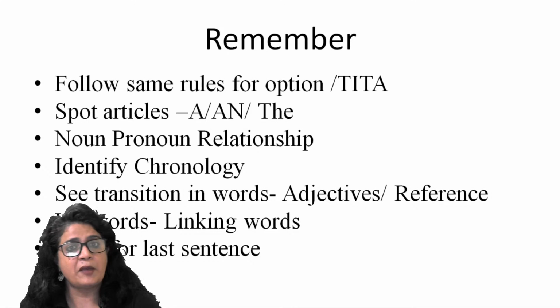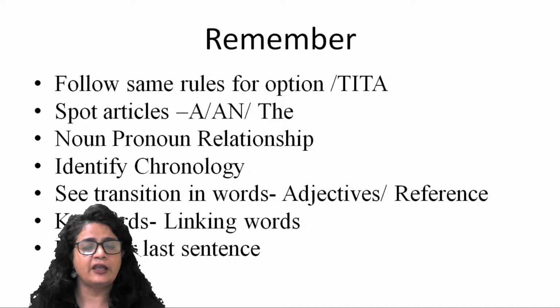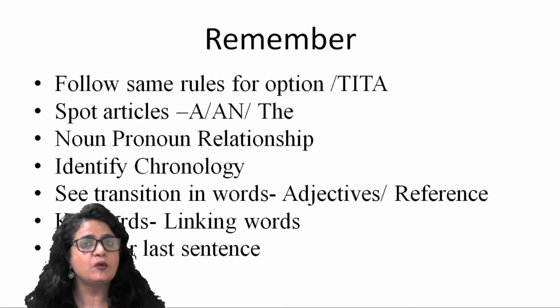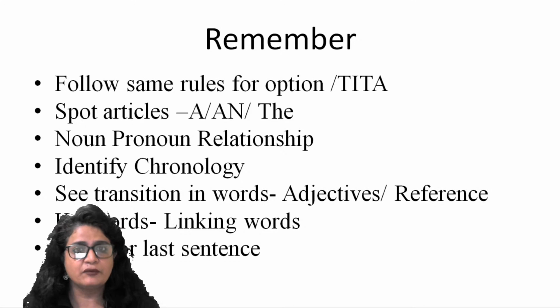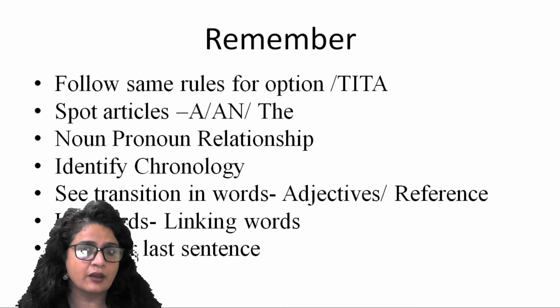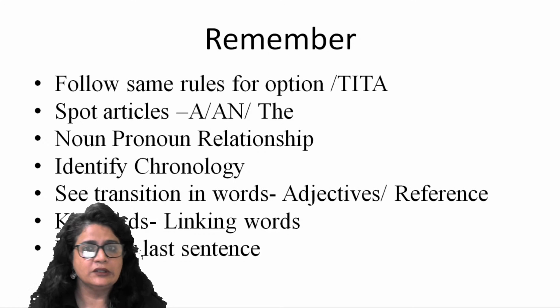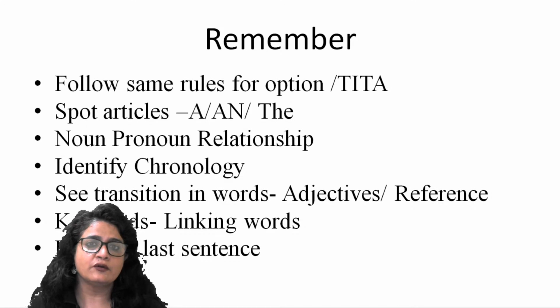Adjectives, if you remember one paragraph where the author replaced dog and cat with canine and feline. So he possibly would not use those adjectives before because he wants to make you familiar with what he is talking about, right? Keywords, strong linking words, so moreover, therefore, hence, consequently, don't lose focus of these words, right?